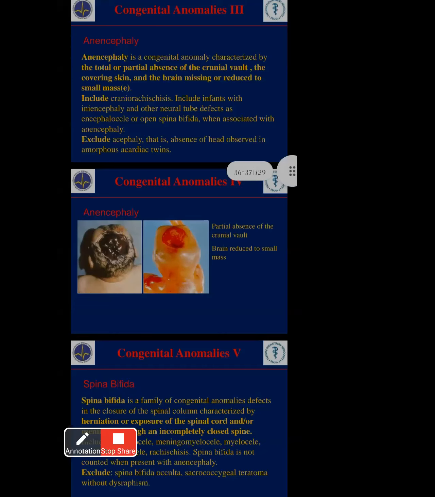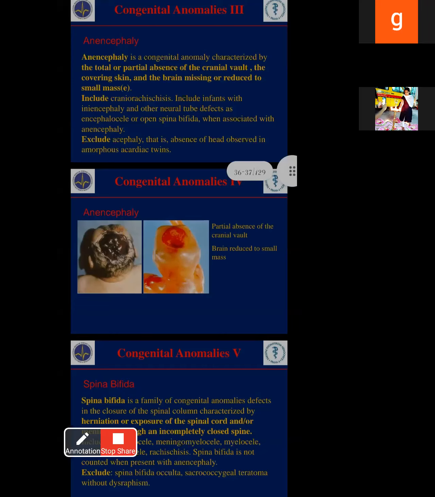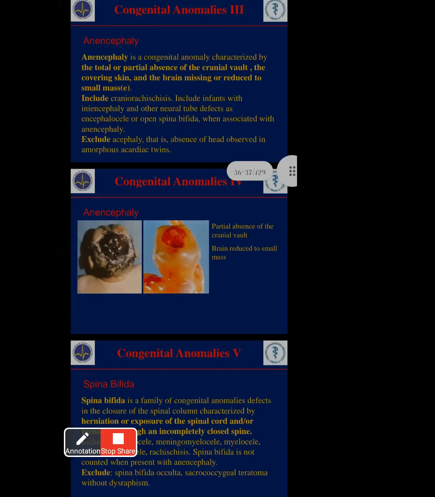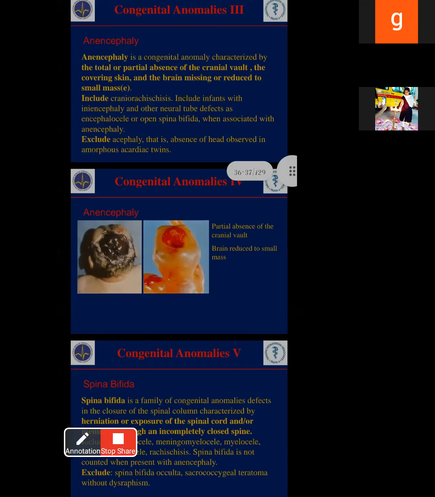See, the main reason is that it is not closing, and children have this at birth. Then what happens? The spinal column is not closing properly, not growing, with no structure and no functioning at birth. That's why in spina bifida there is an opening at the back side. And what is the meaning of hernia?